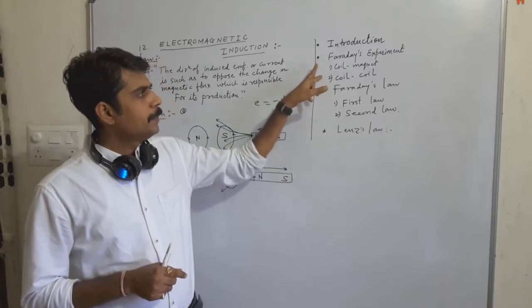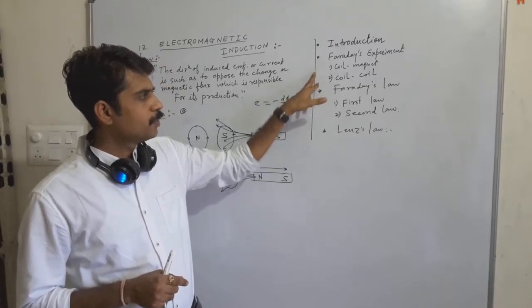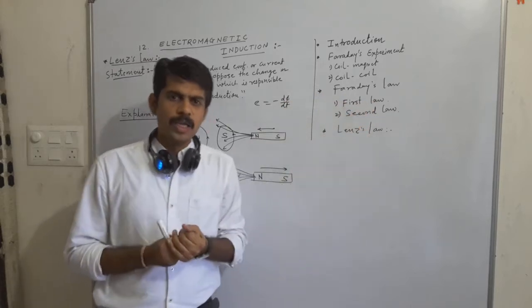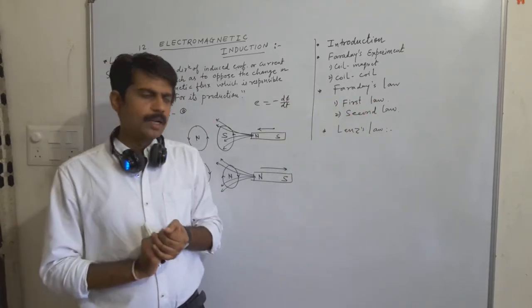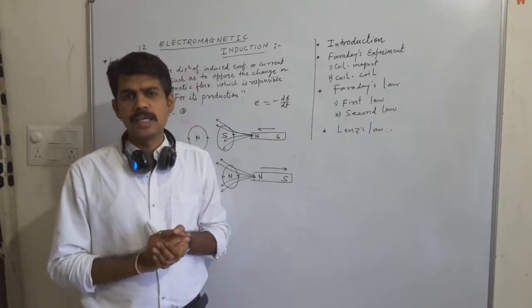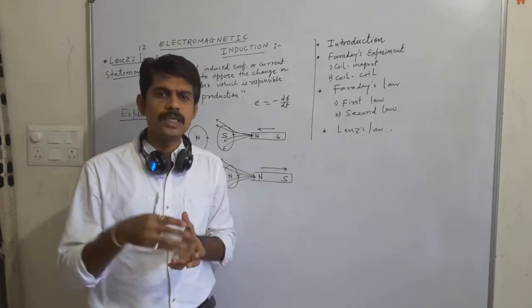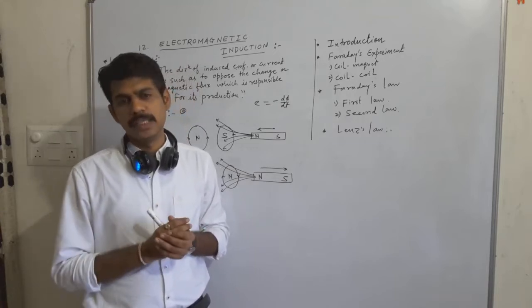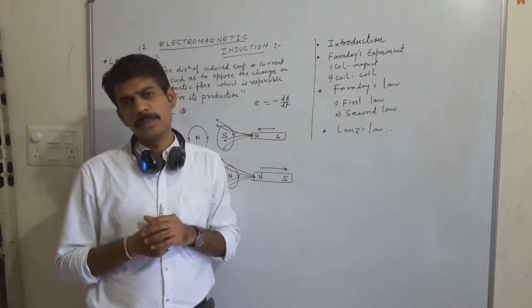So the experimental results are categorized and put forth in the form of Faraday's law, that is Faraday's first law and Faraday's second law. In the video we have already learned about Faraday's first law and Faraday's second law. Faraday's first law अपने को क्या देता है? तो Faraday's first law अपने को cause देता है कि किस वजह से वो होता है, और Faraday's second law अपने को magnitude देता है. So Faraday's first law का statement देख लेते हैं.